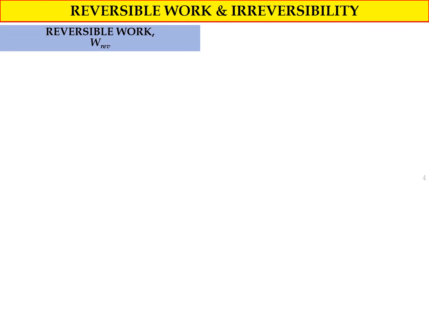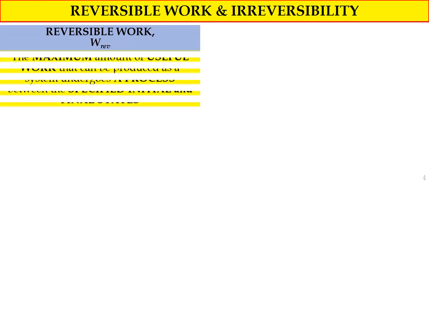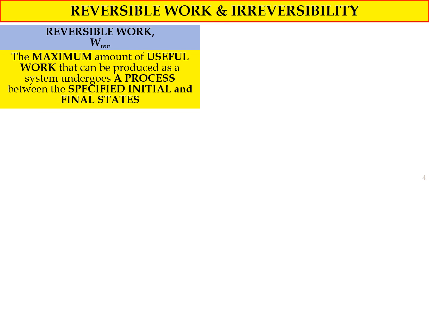So for reversible work, W reversible, the definition is reversible work equal to the maximum amount of useful work that can be produced as a system undergoes a process between specified initial and final states. So if you look at the definition of the reversible work, the definition is quite similar to the definition of Exergy.